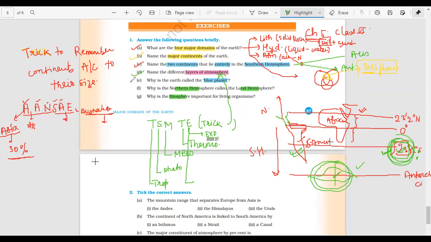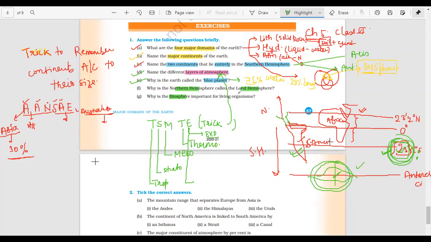Okay. Why is the Earth called the blue planet? Very simple answer. Earth is called the blue planet because approximately 71% of Earth is covered by water, and only 29% is land. So that is why it is called the blue planet.